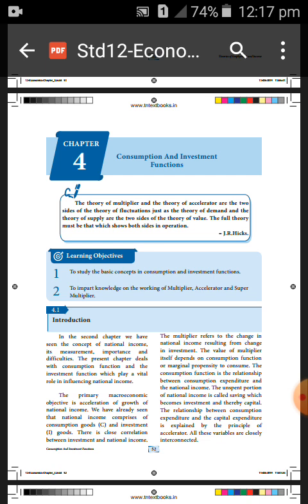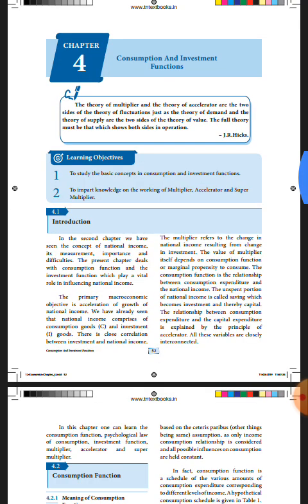The main objective of macroeconomics is its study about large aggregates, you know very well. The main objective of macroeconomics is to accelerate the growth of national income.